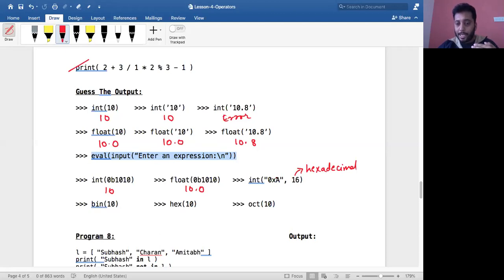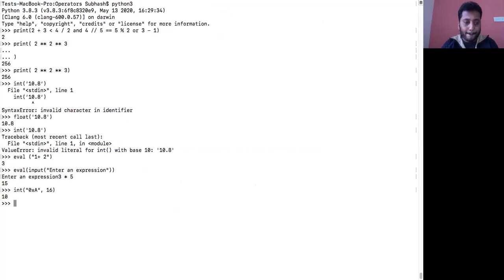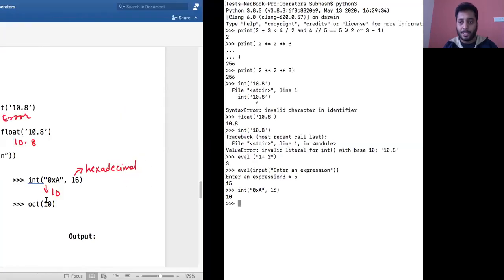So it will identify the hexadecimal number and convert that. Basically, it should give us 10, because in hexadecimal a is nothing but 10. Let me run this so that you'll understand. See, it gives us 10. So that 16 indicates what the string is containing. String is containing a hexadecimal number. So your int function will understand, okay, I'm taking a hexadecimal number and converting that into a decimal number. That is nothing but 10.